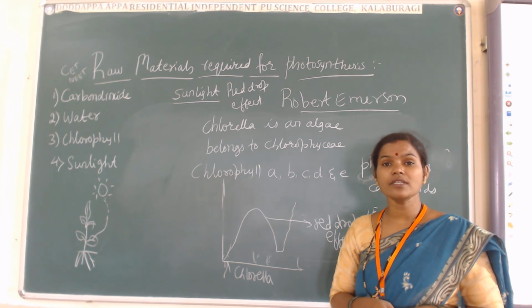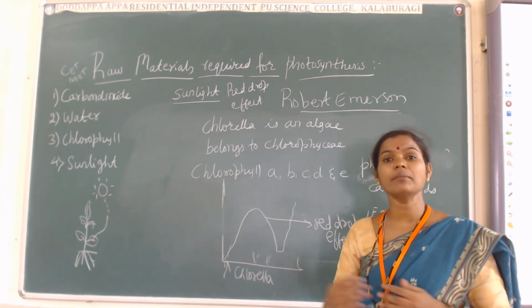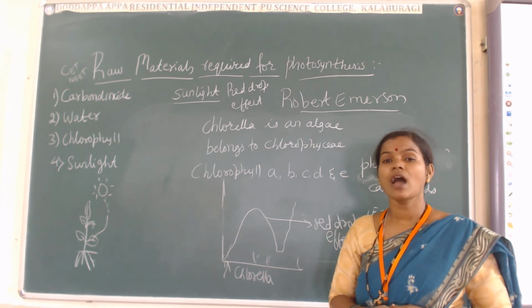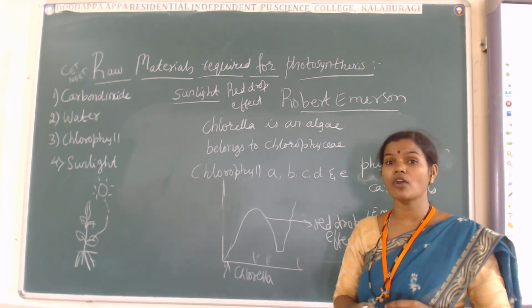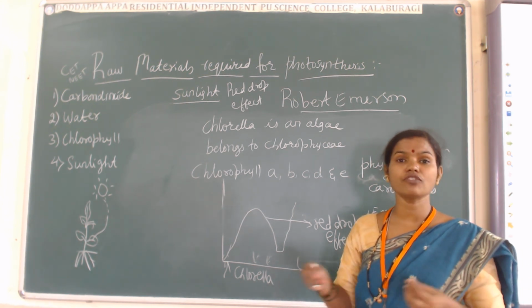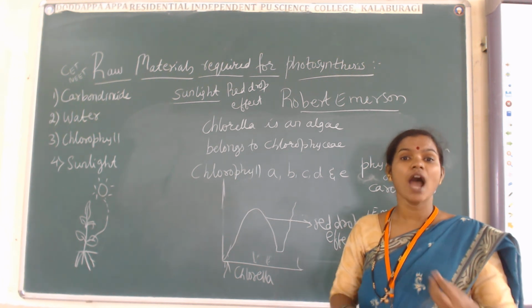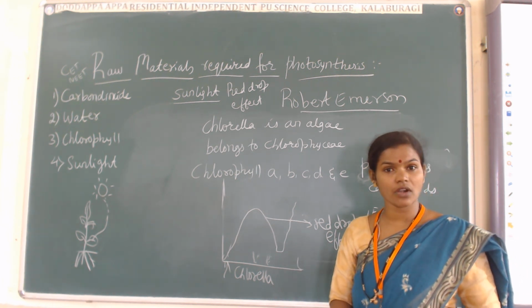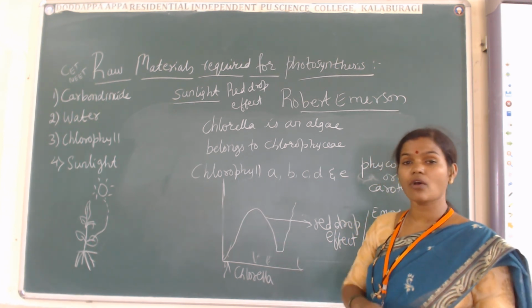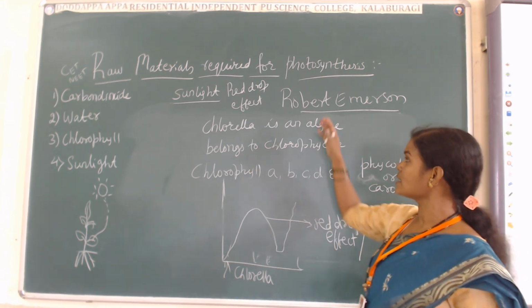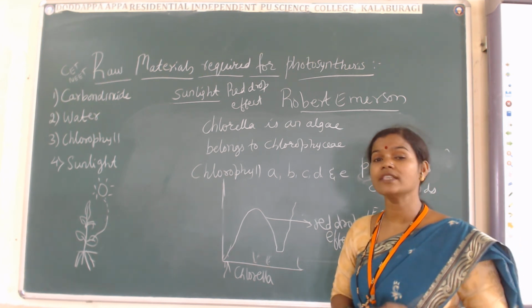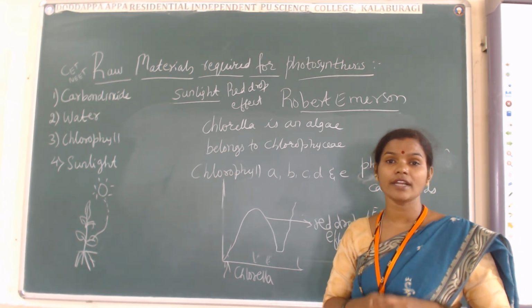Action spectrum is nothing but the immediate response given by the plant body for the process of photosynthesis to the sunlight, and absorption spectrum means the plant body has to decide which wavelength range is suitable for its body, and then it undergoes photosynthesis, and it is getting a bit delayed. All the concepts of the spectrum of sunlight were observed by the scientist Robert Emerson while he was doing research on the algal organism called